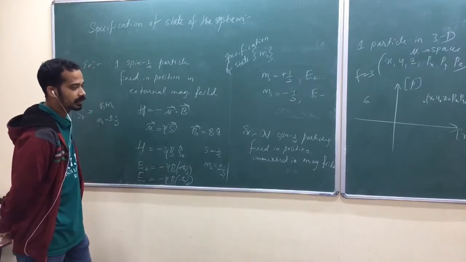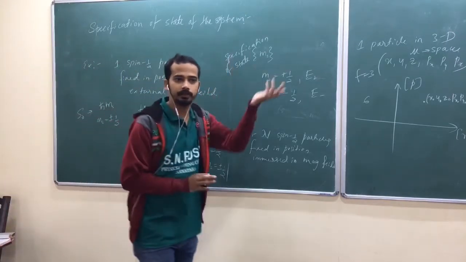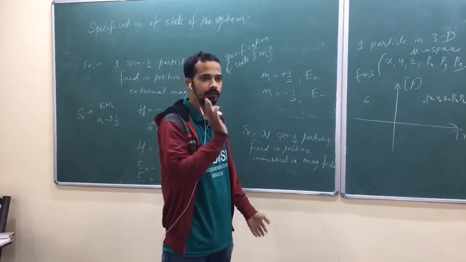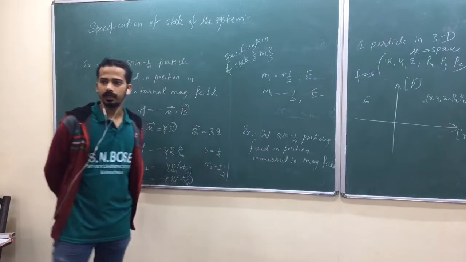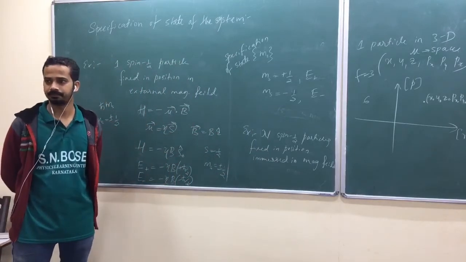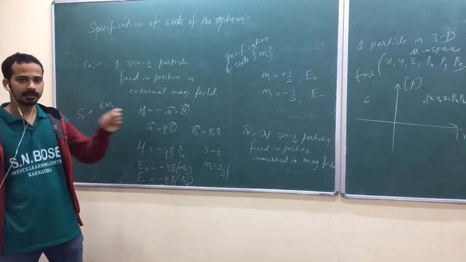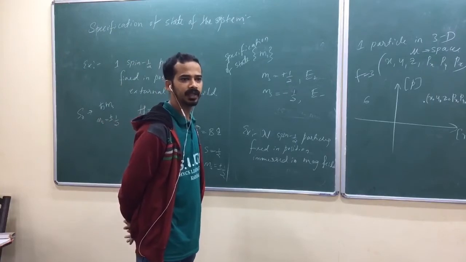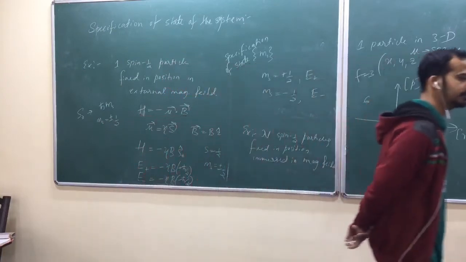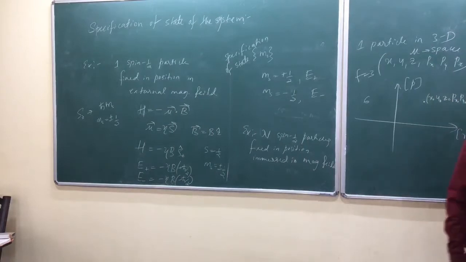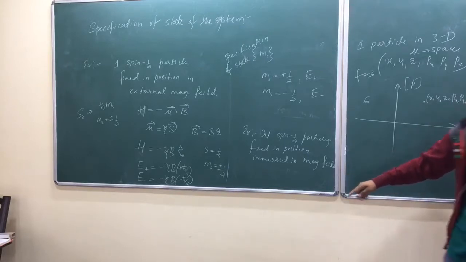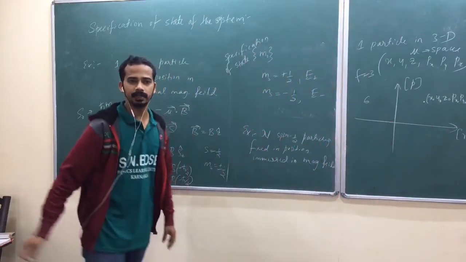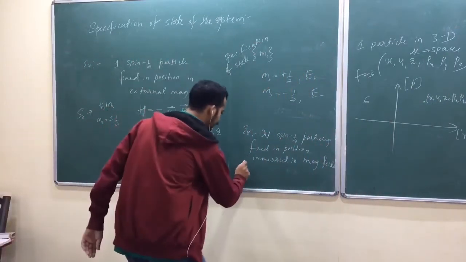Yeah, n spin half particles, each fixed in position. Again, don't go for phase space because they are not moving at all. Is that okay? They are all fixed in space. Suppose you are taking some magnetization situation, a solid, where each atom is spin half. Is that okay? Now, how do you specify the state of the system? You need to specify whether the first particle is spin up or spin down. You have an external magnetic field, isn't it? Whether the second particle is spin up or spin down, the third particle is spin up or spin down, isn't it? Now, you have to specify the state of the system.